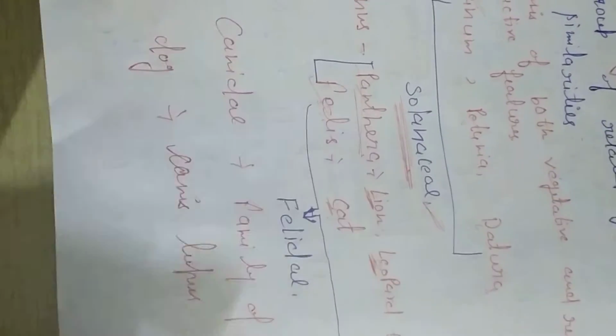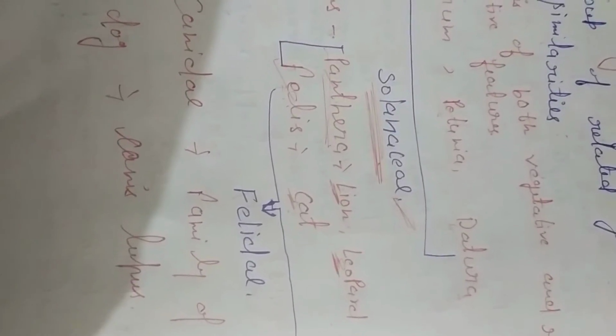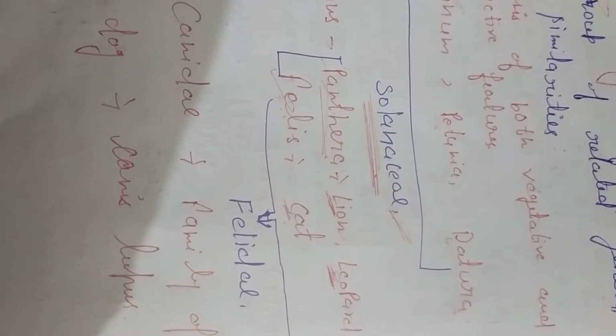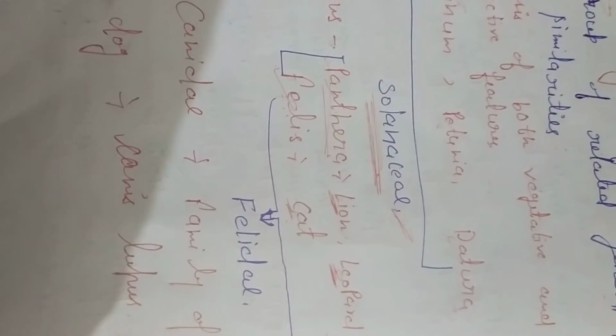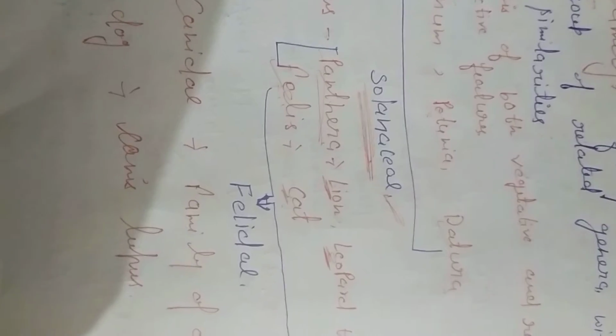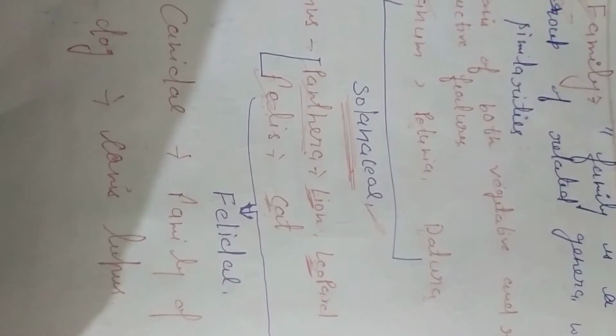Two different genera, but if you see, you will find some common characteristics in cat and lion. Mostly their body structure and design are very much similar: their eating habits, their paws, their claws, their body hair, the pattern of the body hair, the stripes on the cat's body.